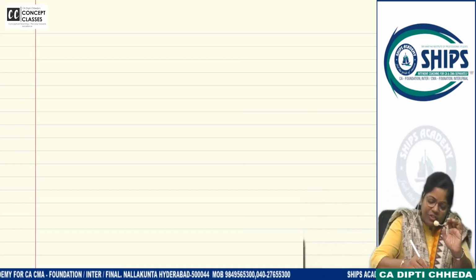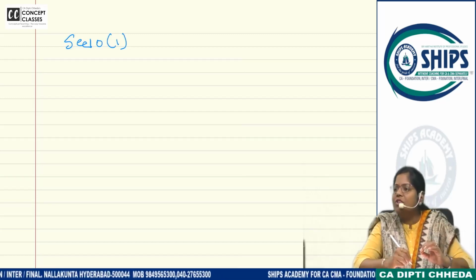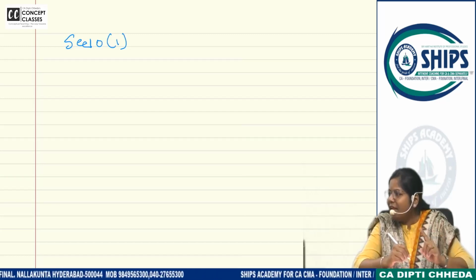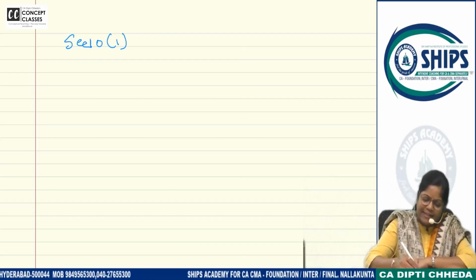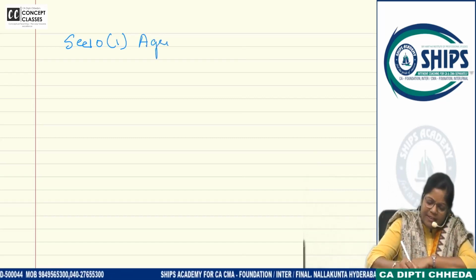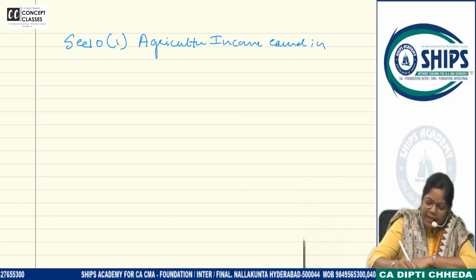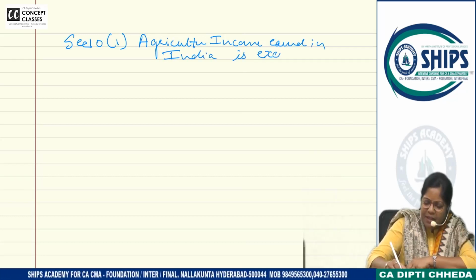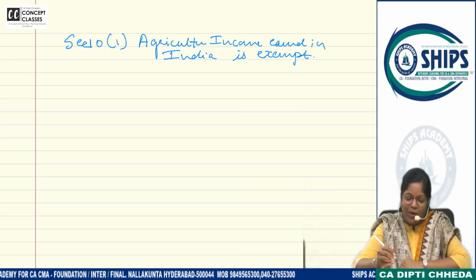Because there is a section called section 10. Section 10s are all exemptions. And clause 1, section 10(1) says agricultural income earned in India is exempt. Okay, what is it saying? Agricultural income earned in India is exempt. Ma'am, if it is exempt, then why do we tax it? Indirectly we are going to tax it, and why and how.